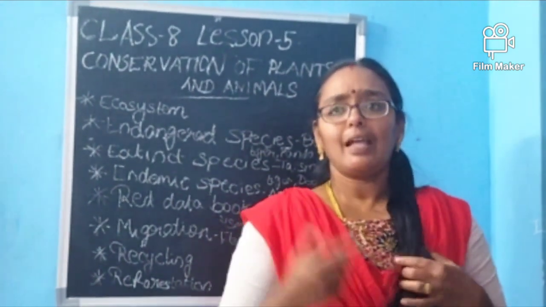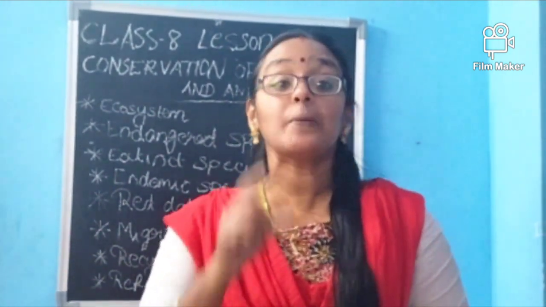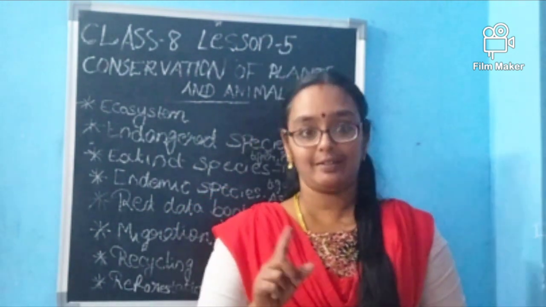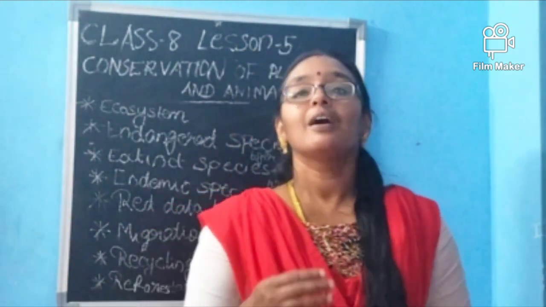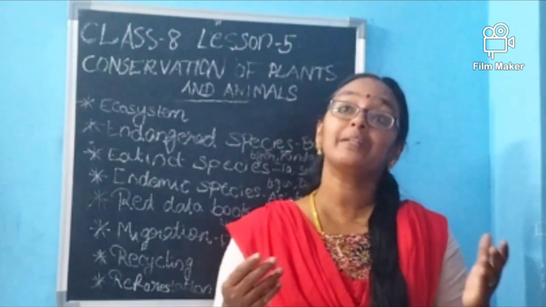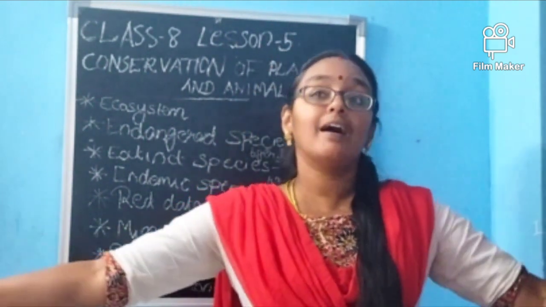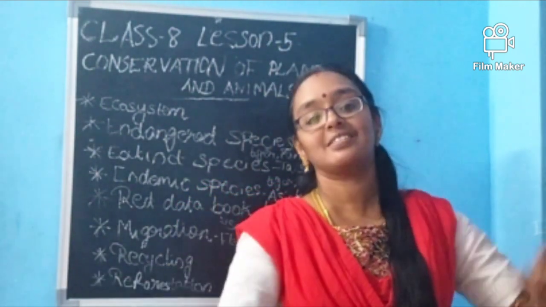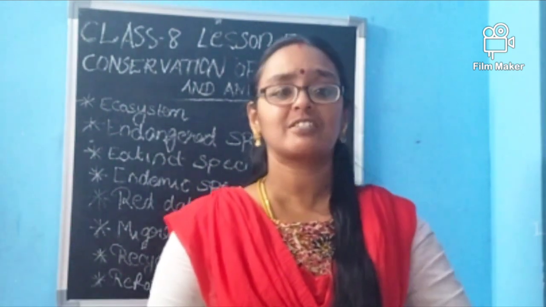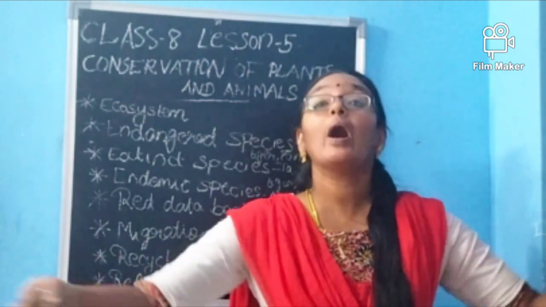Then, have you heard about this Chipko movement? Have you heard? It is not in your textbook, I am just saying. Chipko movement is a movement which was led in the 1970s in Uttarakhand. What they did is they hugged the trees, and they said, if you want to cut the tree, first cut me. First you have to cut me, then only you can touch the trees.